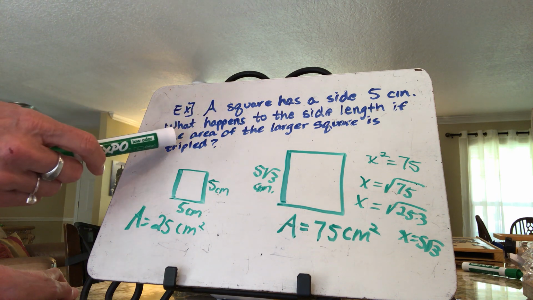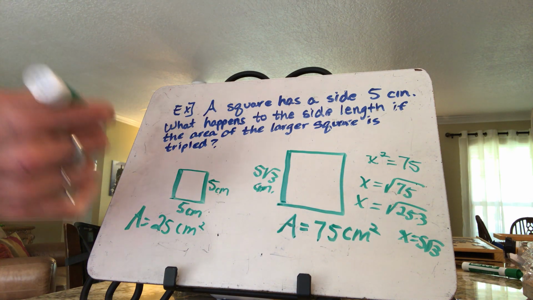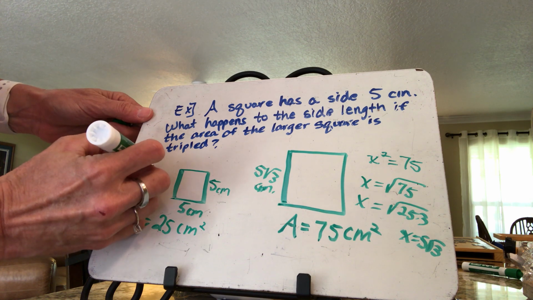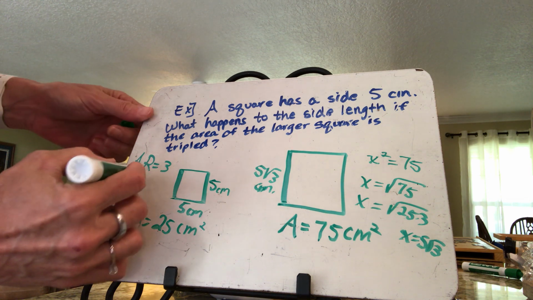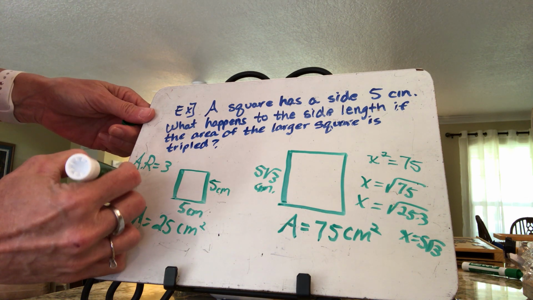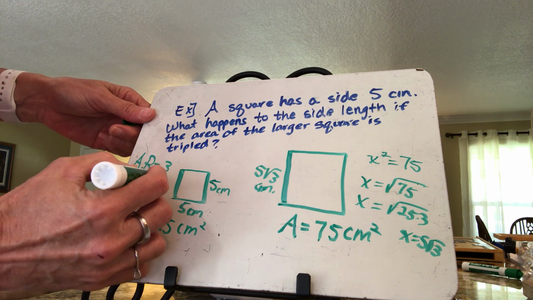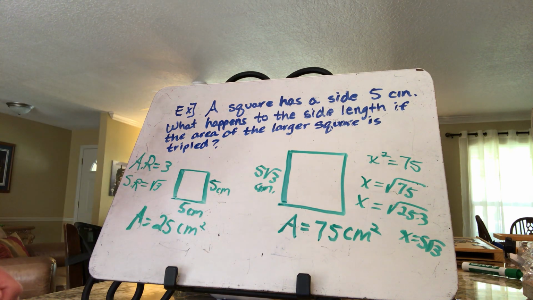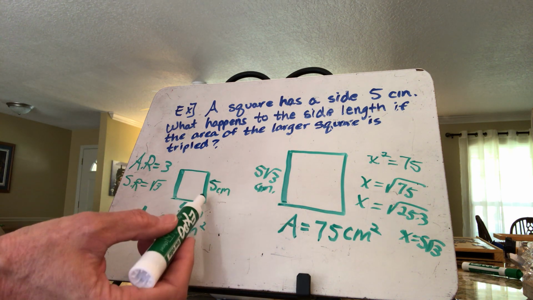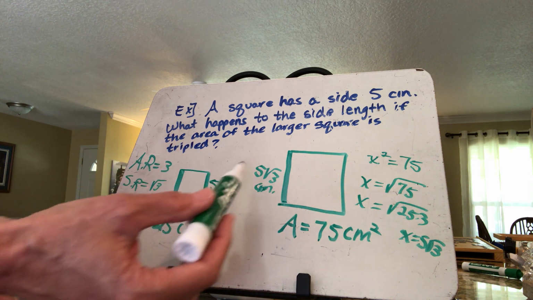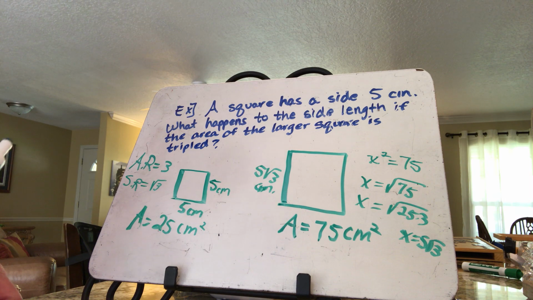If I say that the area ratio is tripled, then I could say area ratio, we'll use the simplified, is 3 or 3 to 1. Okay, so that means then that it started out with the similarity ratio as the square root of 3 to 1. Well, take a look at that. Isn't that what we did? The length was 5, so every length ratio is going to be the square root of 3 times as long. So that's what I'm talking about, is look in that section in 10.5 and see if they're similar or not, because if they're similar, you can save some time.